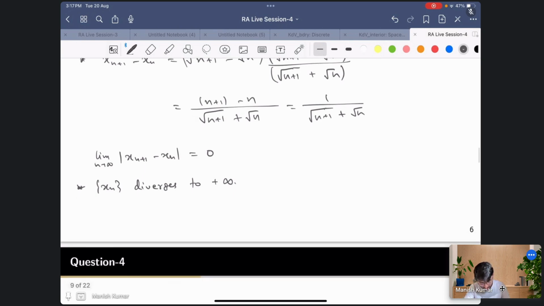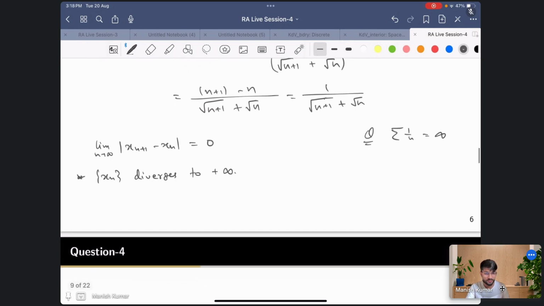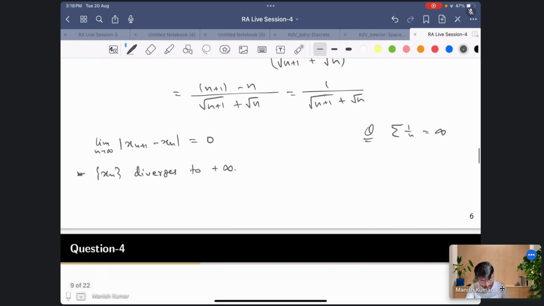So suppose I told you that this series is divergent, and so the limit is going to be infinity. If you sum this up, you take the partial sum. So this was n from 1 to infinity. I will define xn, or let's say k equal to 1 to n, 1 by k, that is 1 plus 1 by 2 plus up to 1 by n.